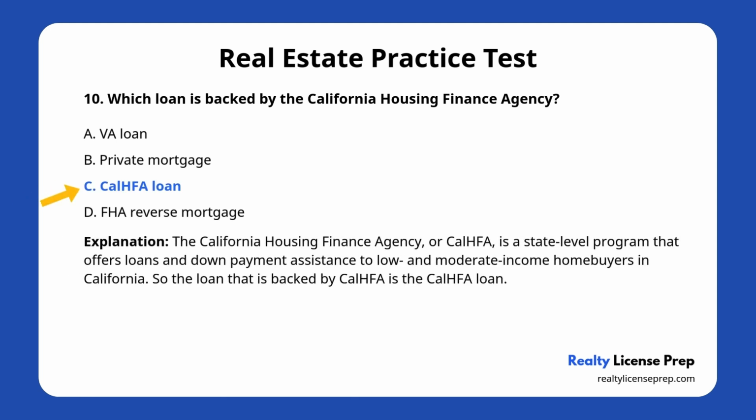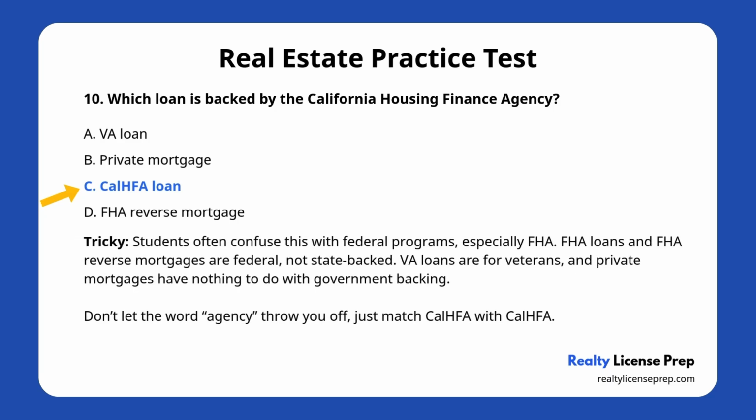CalHFA loan. The California Housing Finance Agency, or CalHFA, is a state-level program that offers loans and down payment assistance to low and moderate income homebuyers in California. So naturally, the loan that is backed by CalHFA is the CalHFA loan. Here's the trick. Students often confuse this with federal programs, especially FHA. FHA loans and FHA reverse mortgages are federal, not state-backed.